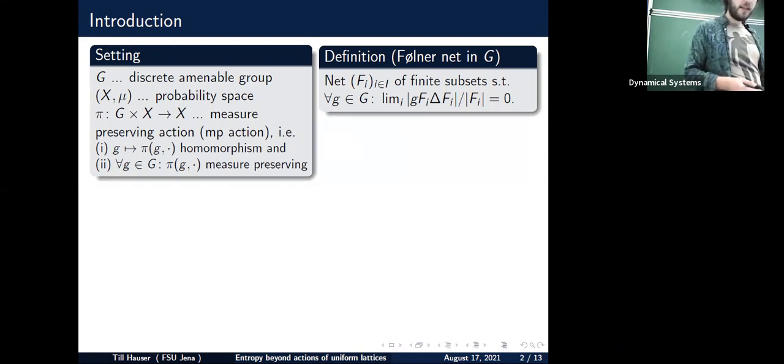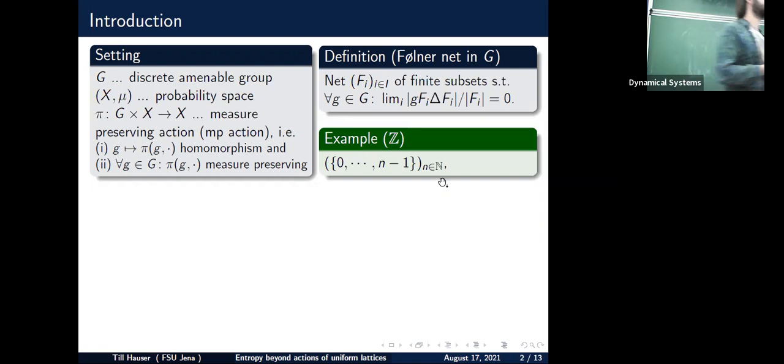This kind of Følner net here, I guess, is the abstract definition. So it's some kind of invariance property. It becomes more and more invariant. But I assume it's best to start with an example. So I guess this is the most famous example of a Følner sequence, which is used in the Birkhoff ergodic theorem and so on. And I assume it gives already a good intuition for the Følner sequences.